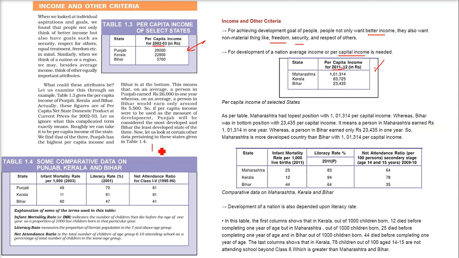That means, say in a year 1,000 kids were born, and say 50 died. So this 50 is the infant mortality rate, because 50 are dying for every 1,000 before attaining the age of 1 year.